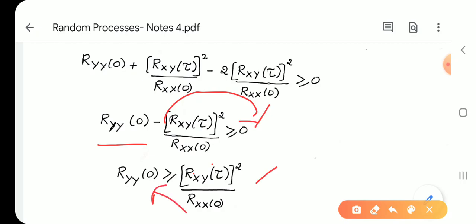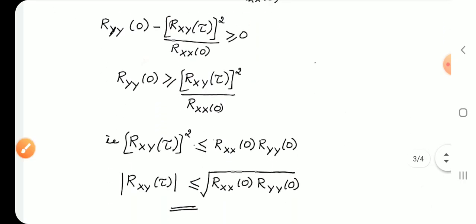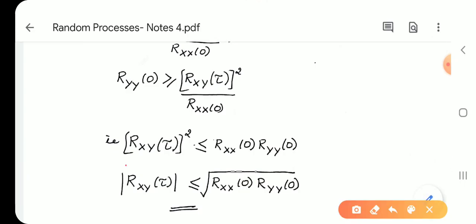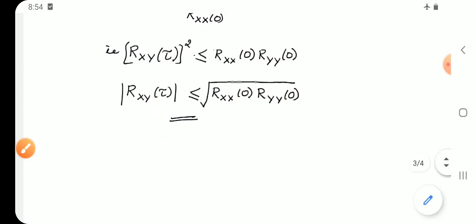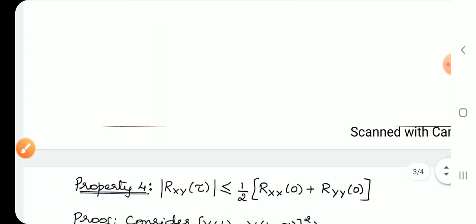Take this to the left hand side, and the inequality changes. It becomes Rxy(τ)² less than or equal to Rx(0) into Ry(0). Therefore, when you remove the square and take the square root, Rxy(τ) is less than or equal to the square root of Rx(0) into Ry(0). This is how we can do this.